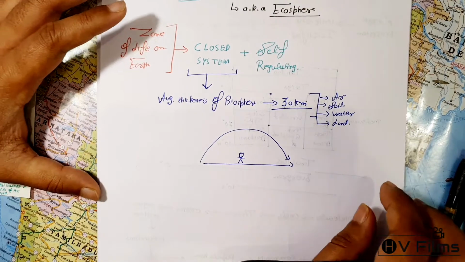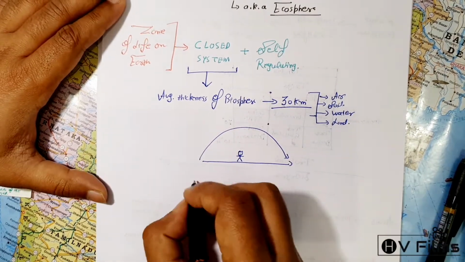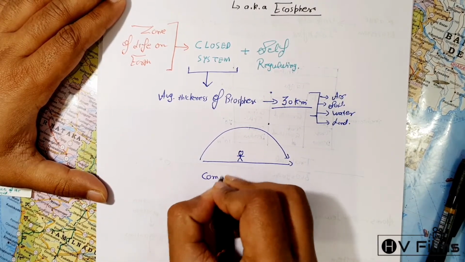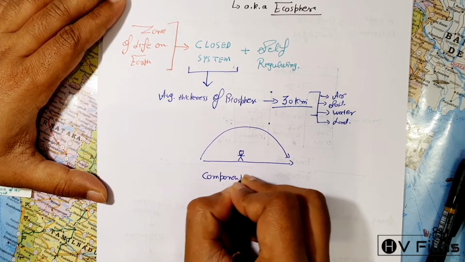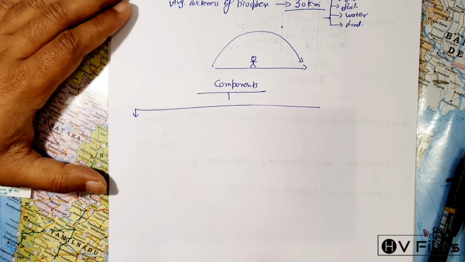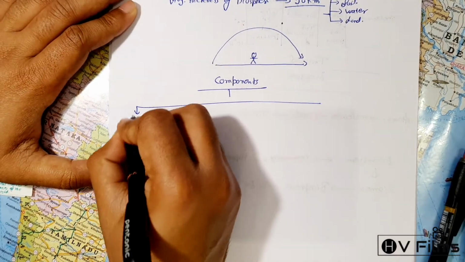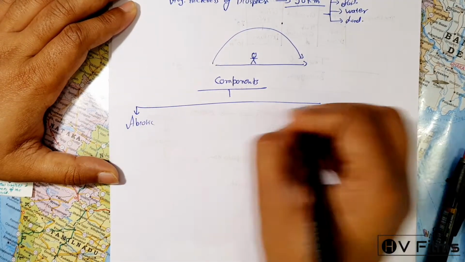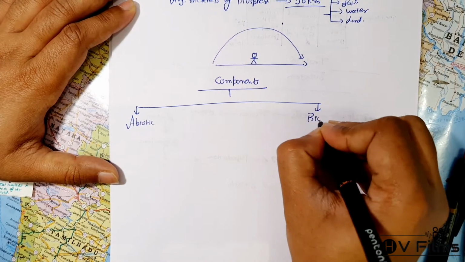So when we discuss the components of the biosphere, there are two main components. The first one is abiotic. Second, of course, biotic.